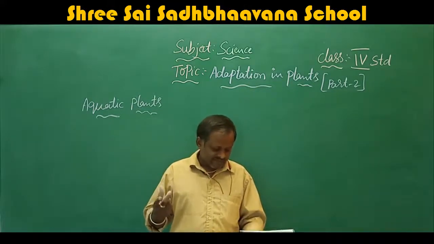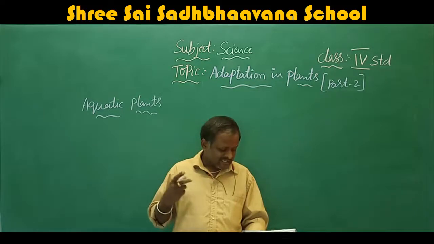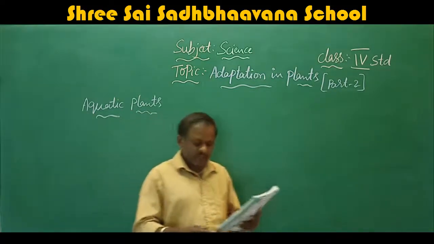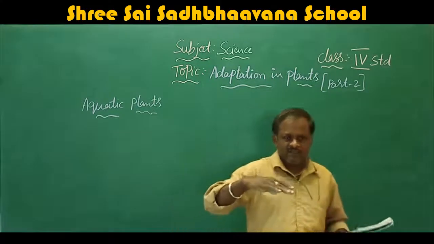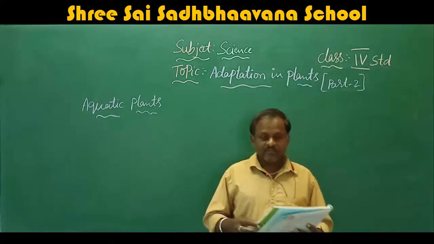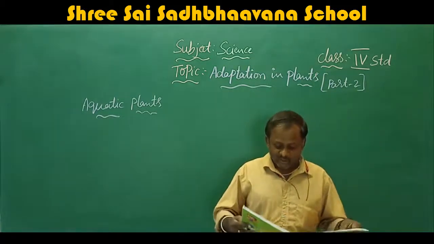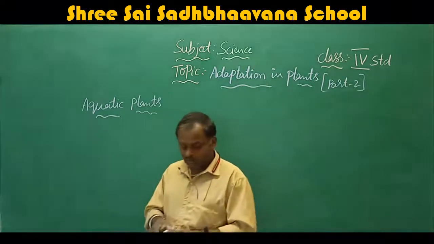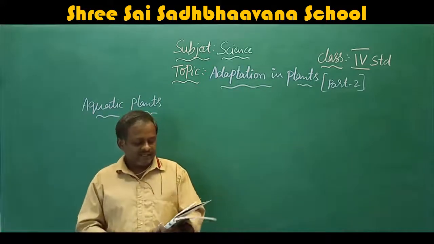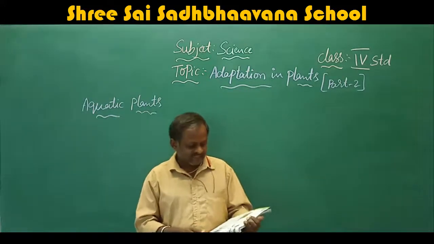Plants near marshy areas have roots above the ground to breathe, and those roots are called breathing roots.